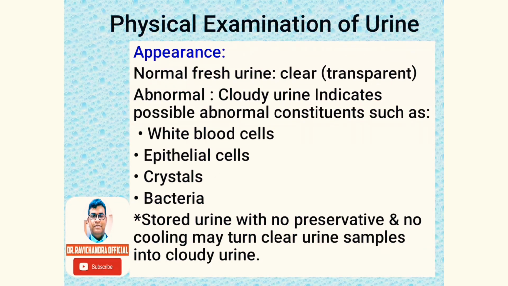Now coming to the appearance of the urine sample given. Normally, the fresh urine that is passed will be clear or transparent. Abnormal urine sample will be cloudy, which indicates the possible abnormal constituents such as epithelial cells, white blood cells, any crystals, bacteria, etc. Stored urine with no preservative and no cooling may turn clear urine samples into cloudy urine.